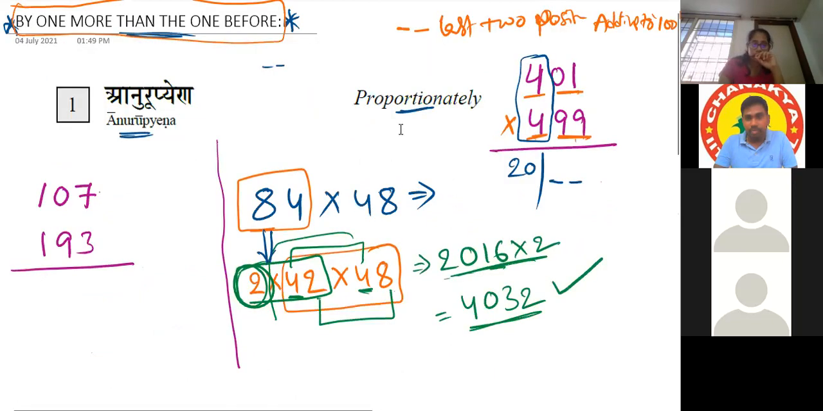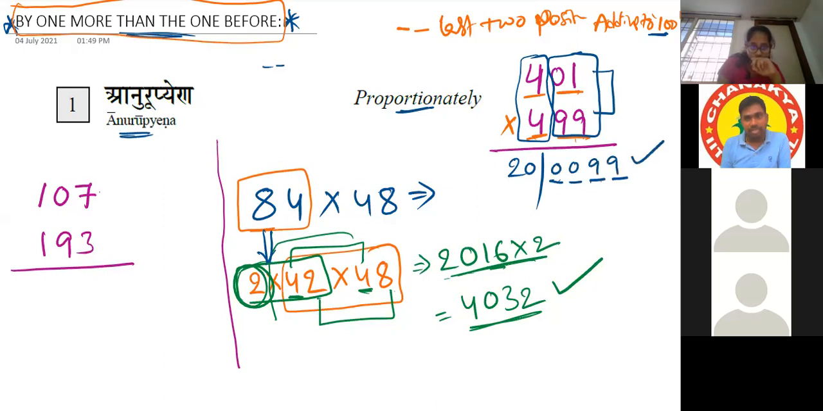But here the last two places are adding to 100, right? That's why how many positions do we need to reserve here? 4, because it's a multiplication. 2 twos are 4. 4 positions we need to reserve because the last two places are adding to 100. Those 4 positions we have to fill by 1 into 99. 1 into 99 is how much? 0099. It is just 99, but we have to represent it as a 4-digit number. 0099. That's the answer.